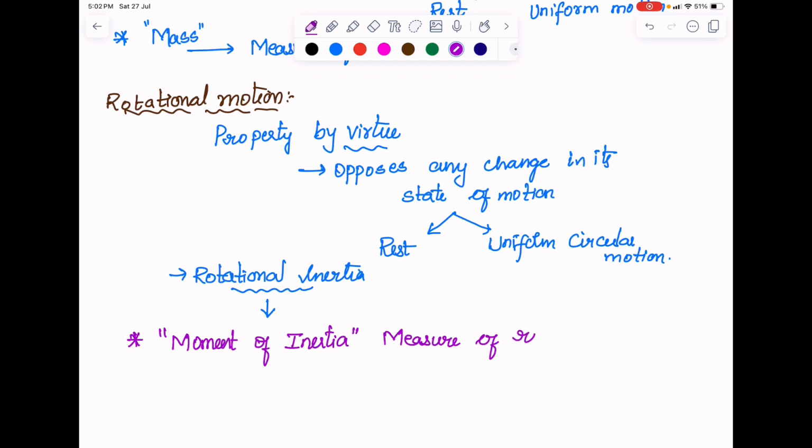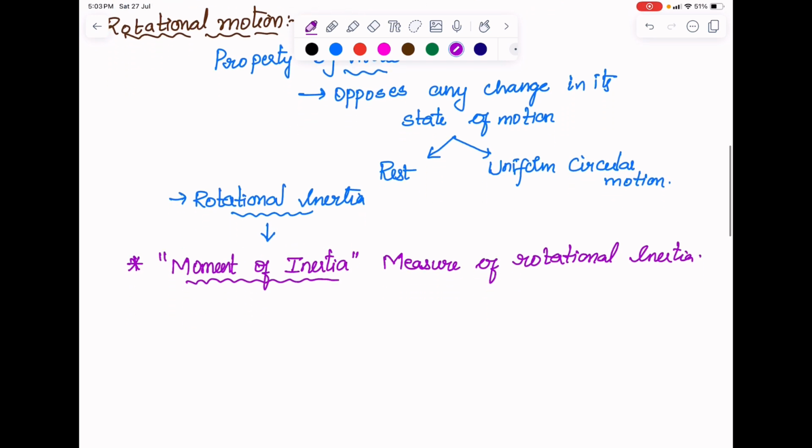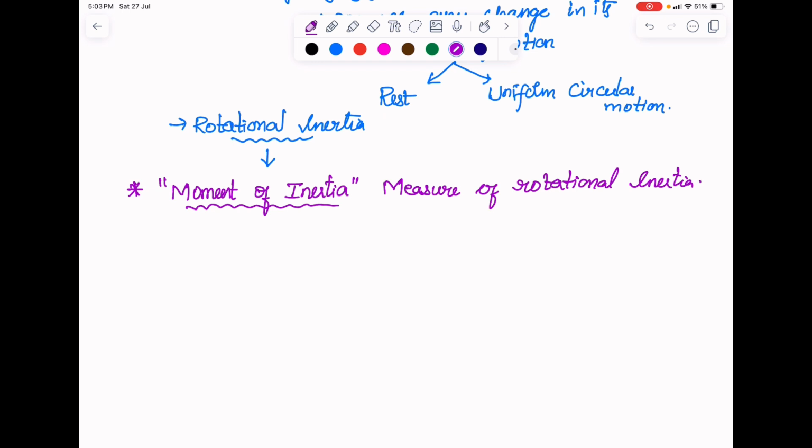There ends your discussion about moment of inertia. So what does moment of inertia state? It is a measure of rotational inertia, that is the property by virtue of which a body opposes any change in its state of motion of rest or uniform circular motion. That's it. This is your moment of inertia.